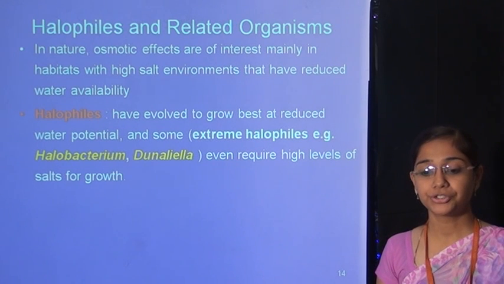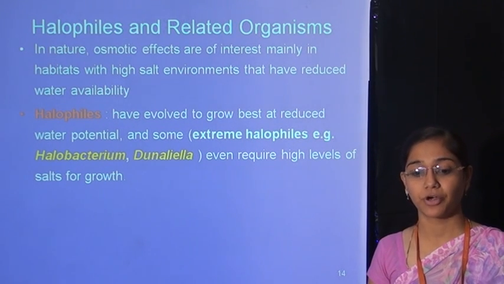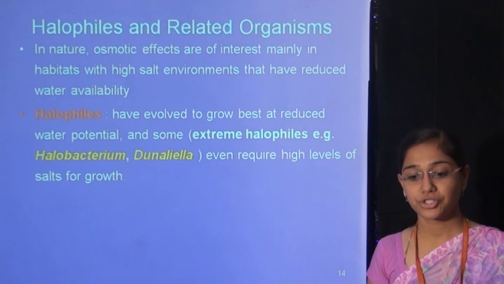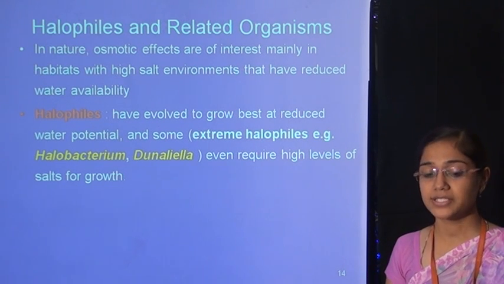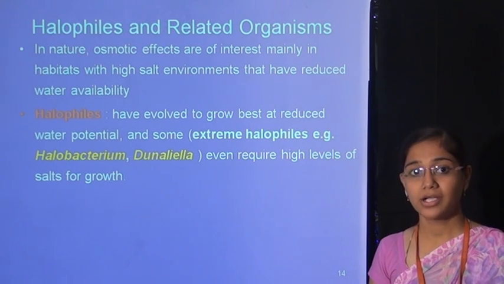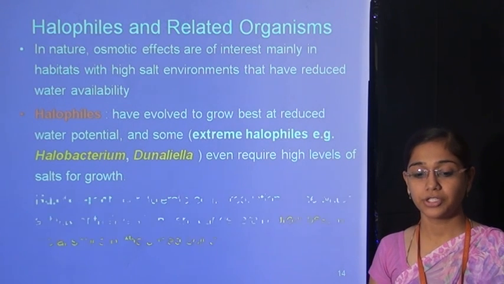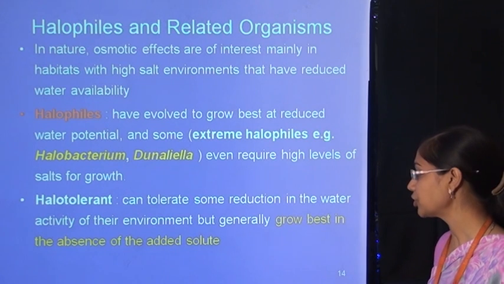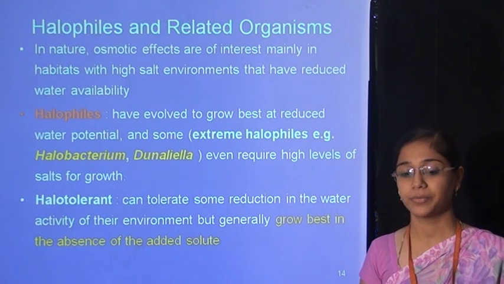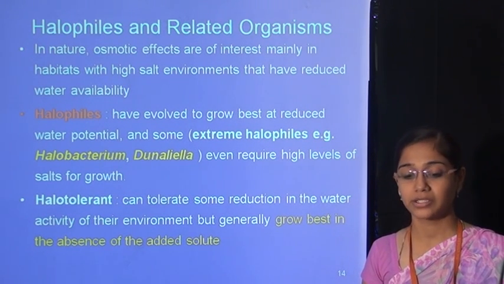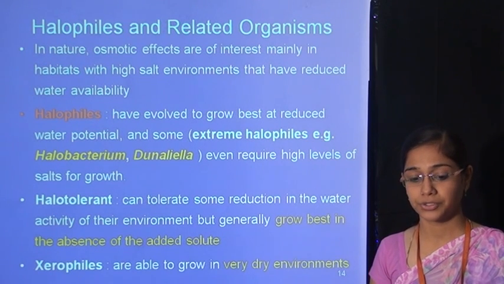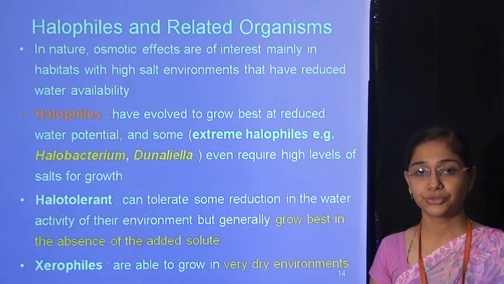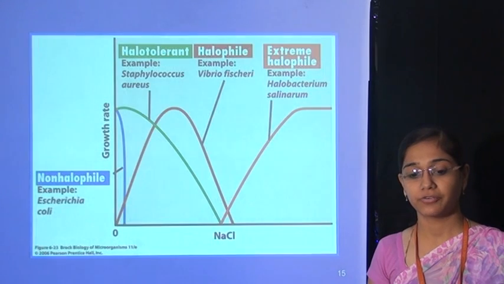Halophiles have evolved to grow best at reduced water potential, and some extreme halophiles, for example Halobacterium, require a high level of salt for growth. Halotolerant organisms can tolerate some reduction in water activity of the environment, but generally grow best in the absence of added solute. And xerophiles are able to grow in very dry environments.